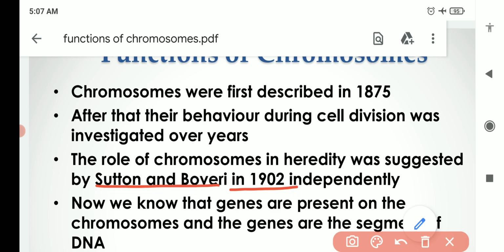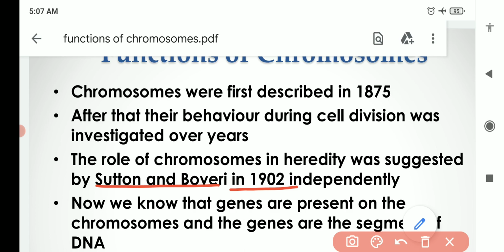Sutton and Boveri, the two scientists, worked independently on the chromosomes, and they suggested that chromosomes are the main component in heredity, playing an important role in it.